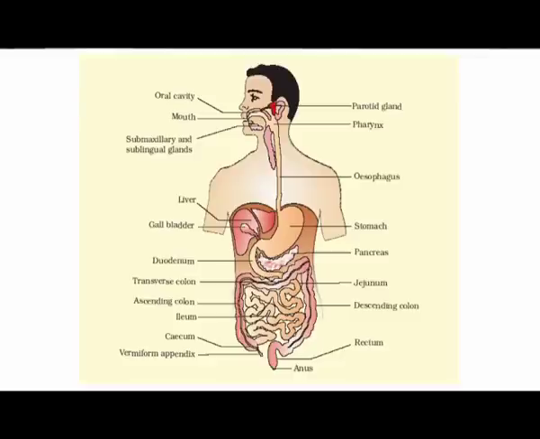So, if you see the alimentary canal in the given slide, you will see that we have 4 major parts. In an alimentary canal, you have a mouth that opens up into a buccal cavity. That buccal cavity is then connected through a small tube called oesophagus, and then this oesophagus gets connected to a bag-like structure called stomach. That stomach is attached to a small intestine, and that small intestine is connected to a large intestine. So, let us see what are the different components present in these different parts of the alimentary canal.